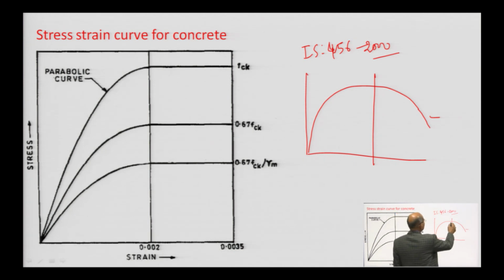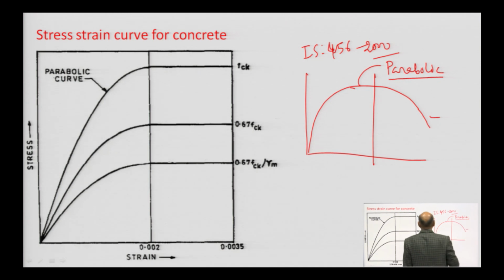This curve is approximately a 2 degree parabola, but for idealization this part has been made straight in the IS code. This part is up to 0.002, which is parabolic, and this part we take as straight.